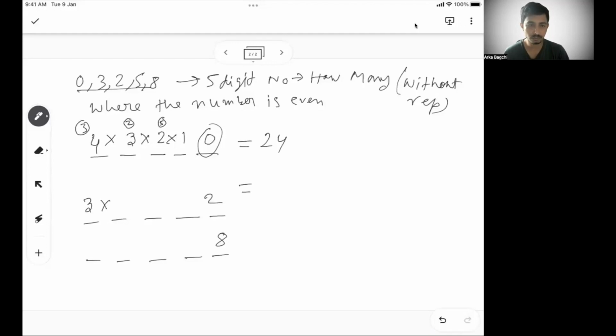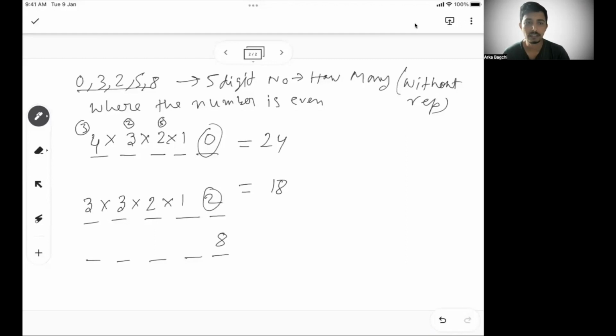So let's say I have taken 3 as a number in the first place. I will have 0, 5, and 8 available in the second place. So there are 3 ways. Similarly, there are 2 ways to choose in the third place and 1 way to choose in the last place. So 2 is fixed. So then again, there are 18 ways.